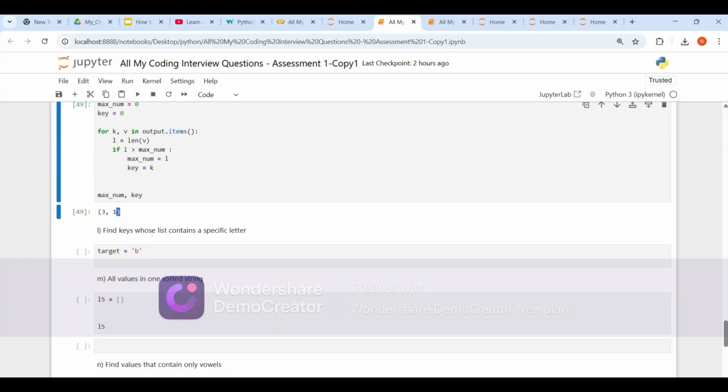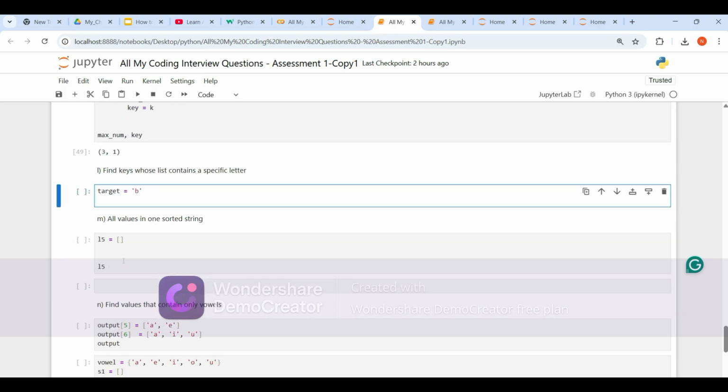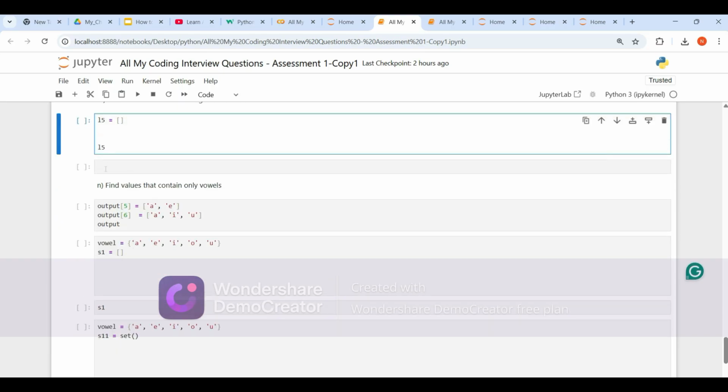Find the key whose list contains the specific letters. I'm giving this as homework, so I will give an answer, but do it at your end. All values in one sorted string. This also I am giving as homework. Next, find the values that contain only vowels.